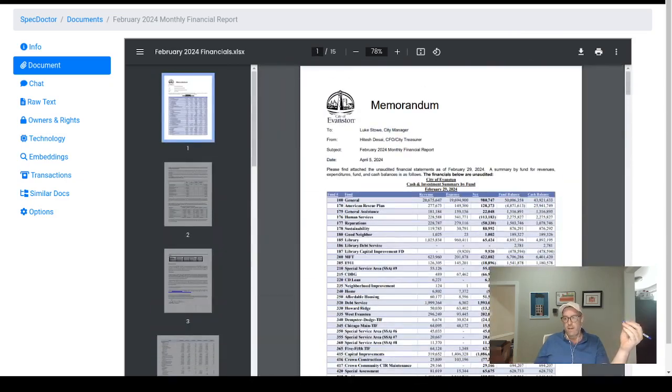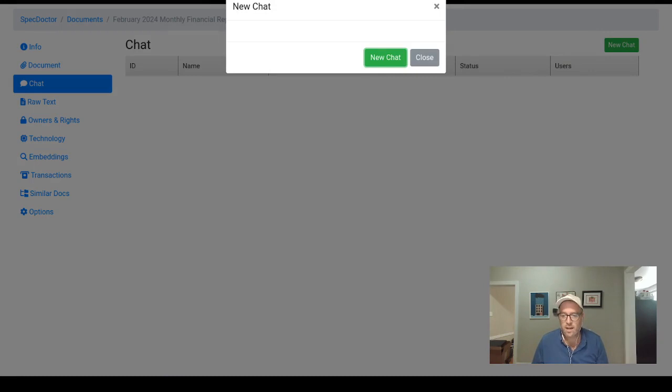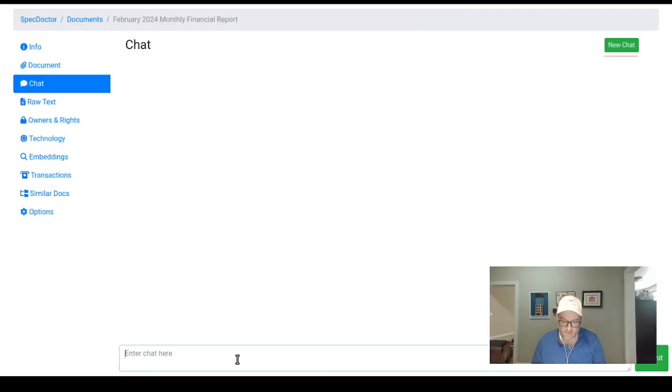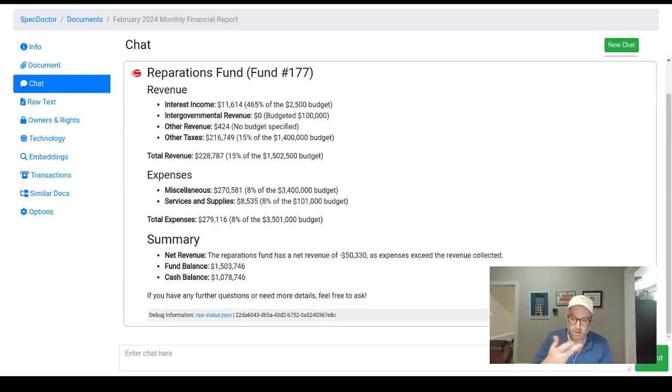What makes these large language models really powerful is that I can then chat with the document in a way. So I can say new chat. Let's create a new chat here. And I can say, okay, tell me about the revenue and expenses for the reparations fund. What it's going to do is take this document, which has already been digitized and cached, send it out to the large language model, and it's giving me a result here.